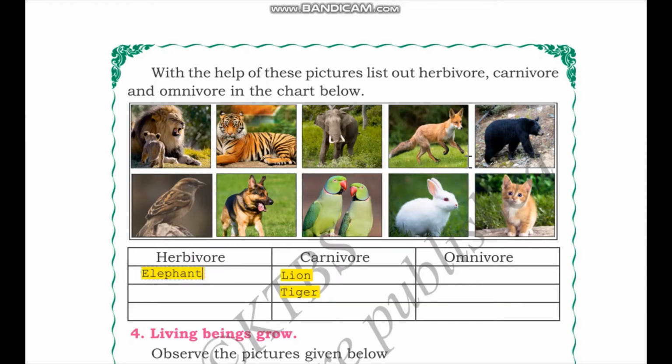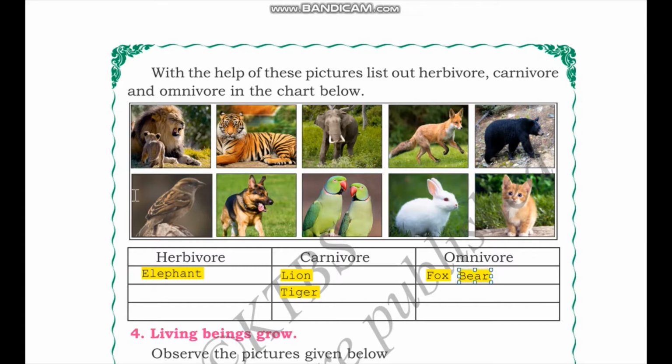Next we have foxes. Foxes are animals that eat both animals and plant-based products. So they are known to eat some types of fruits like berries, etc. So foxes are omnivores. They also eat smaller animals like rabbits and other birds. Next we have the bear. So bears are also omnivores because they eat both plant products and animal products. Bears like different types of fruits.